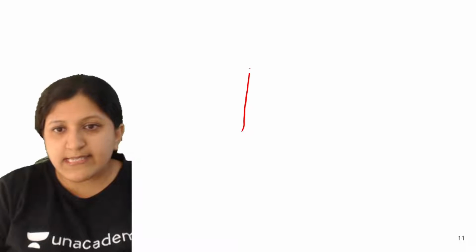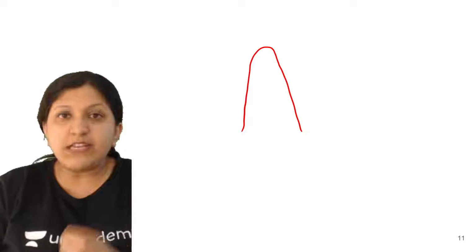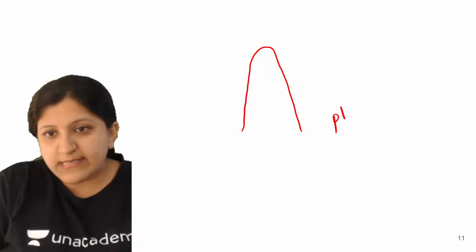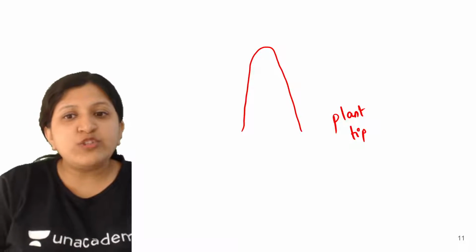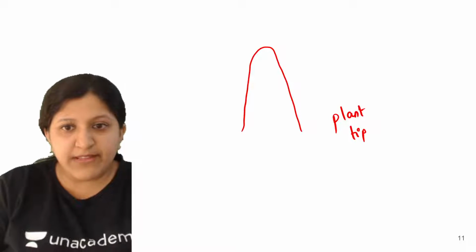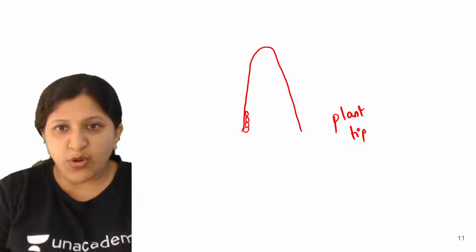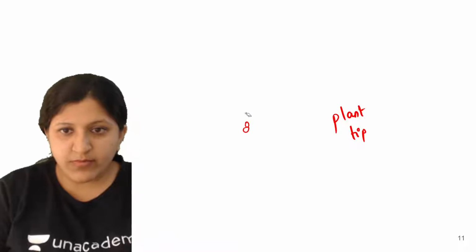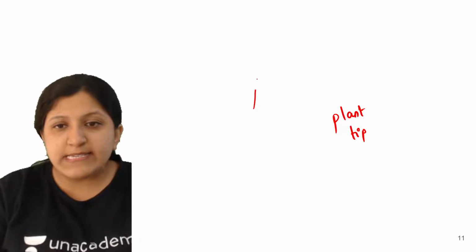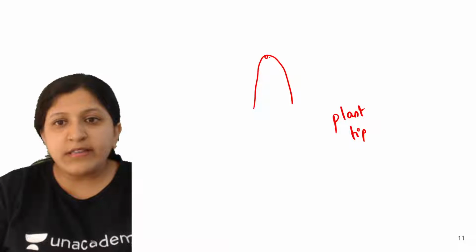Let's say this is a tip of a tree, a plant tip. Whenever cell division occurs, an earlier set of tissues will be there. I'll just draw it here. So this is a tip, and here the cells are there.